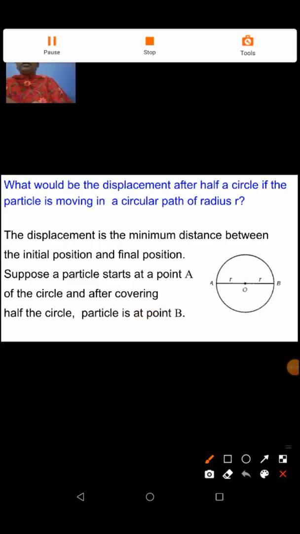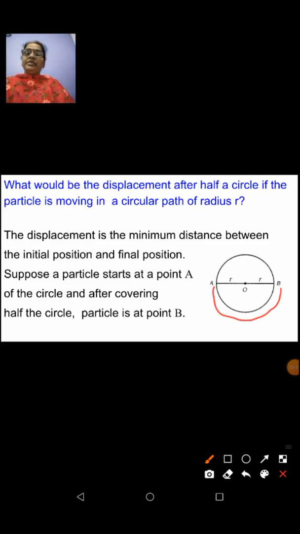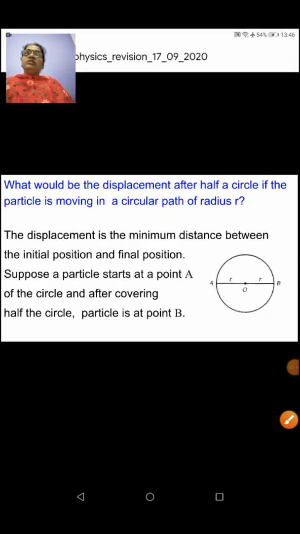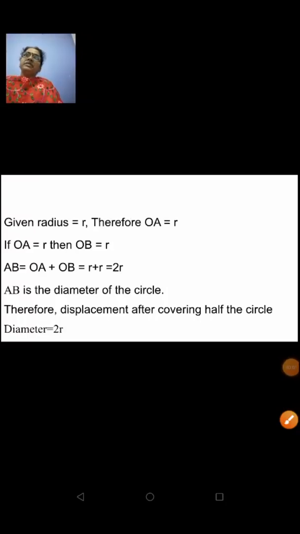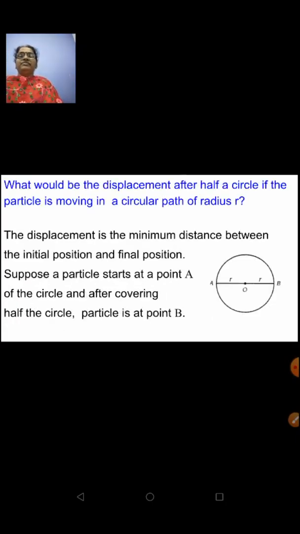If the object is starting from point A, after reaching half a circle, it will come to point B. That means from A to B, you can calculate like this also. You have to calculate the displacement shown by the particle after covering half a circle. Half a circle is from point A to point B. I have shown by using the previous figure itself.